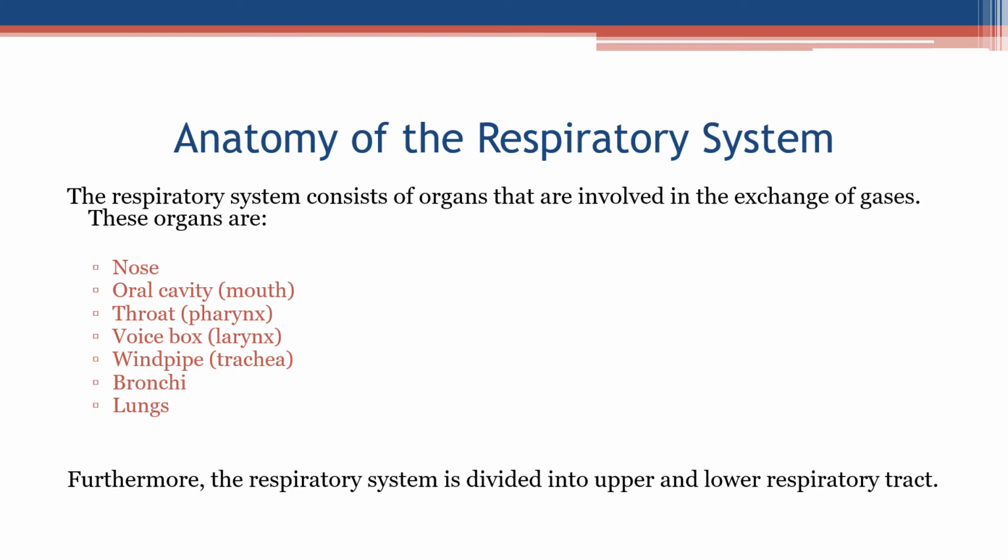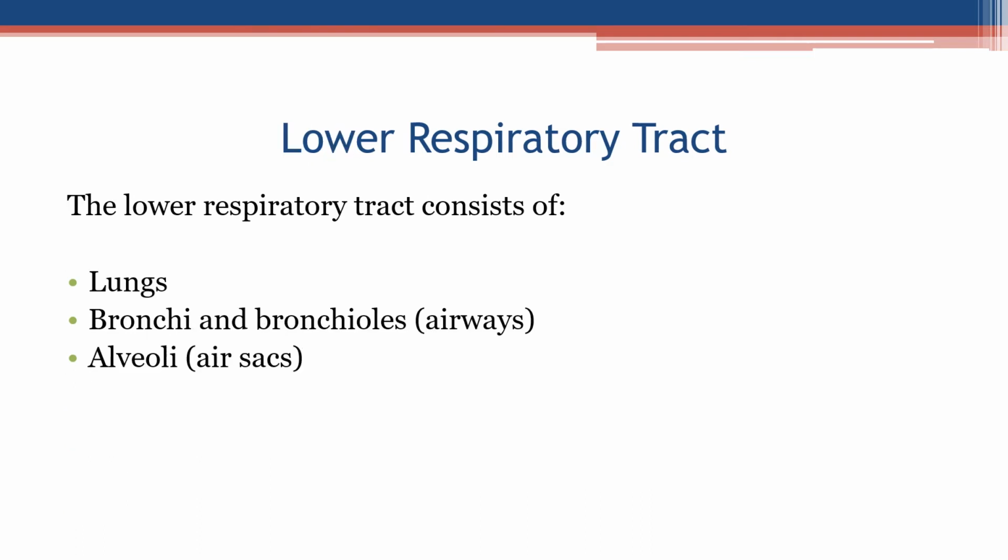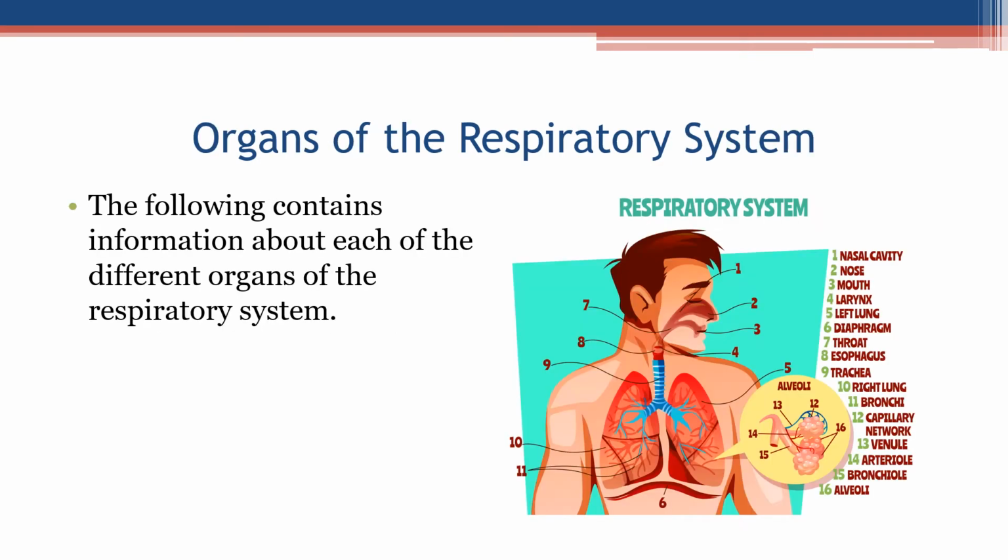Furthermore, the respiratory system is divided into the upper and lower respiratory tracts. Upper respiratory tract. The upper respiratory tract consists of nose, nasal cavity, frontal sinuses, maxillary sinus, sphenoidal sinus, ethmoidal air cells, larynx, trachea. Lower respiratory tract. The lower respiratory tract consists of lungs, bronchi and bronchioles, airways, alveoli, air sacs.